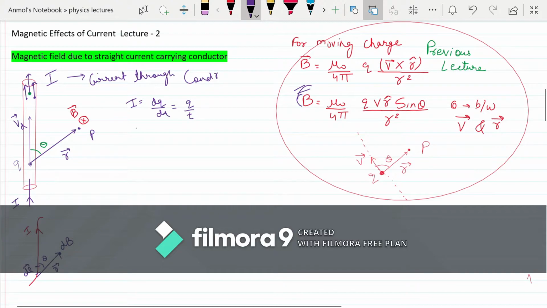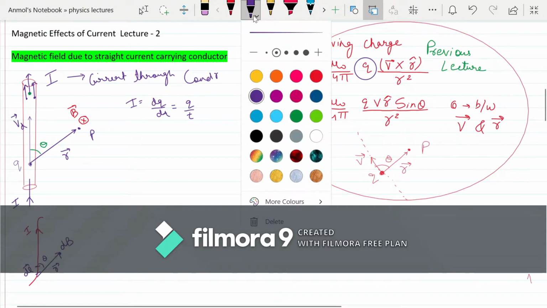Magnetic field is directly proportional to the magnitude of charges. In this case, this is a long wire, but we are assuming the current or charges of a small section or small length of the wire. That will be called the elementary length.